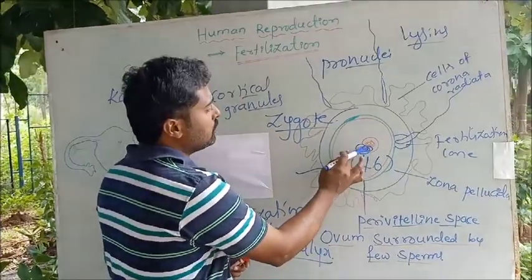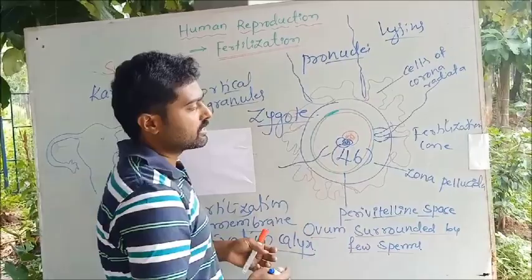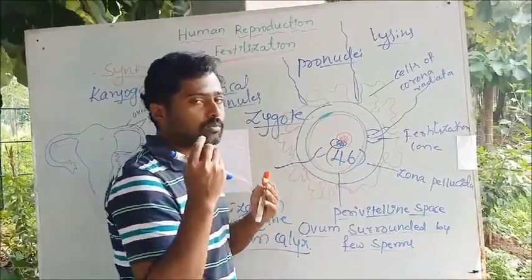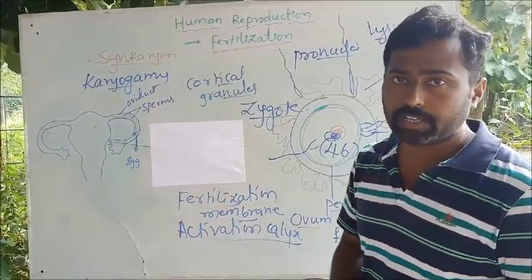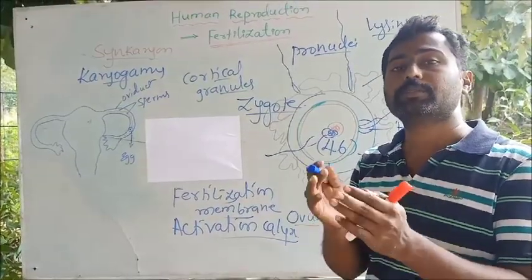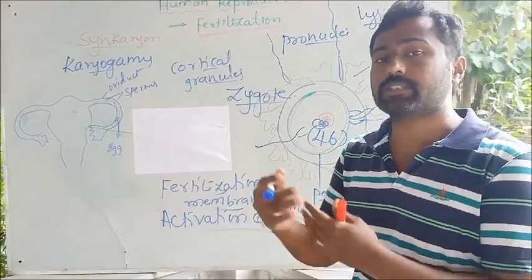Thereafter, the plasma membrane of the sperm head dissolves and it releases its contents, the nucleus and the centrioles. So then the ovum completes its meiosis too, okay, and throws off another polar body. The entry of the sperm provides the proximal centriole that helps in the formation of spindle fibers for the separation of the chromosomes during the cleavage of the zygote.